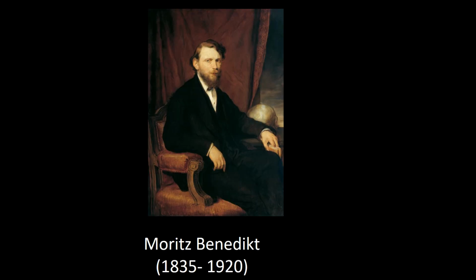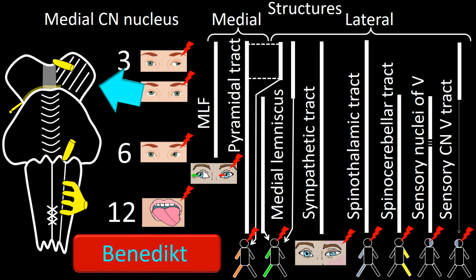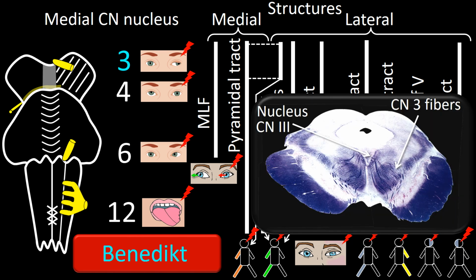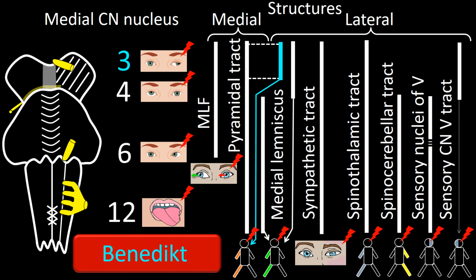The syndrome described by Benedict involves the lateral midbrain rostral region, as depicted by the red area just introduced. It involves the third cranial nerve fibers that fan laterally from the medially located third cranial nerve nucleus. It spares the NLF but involves the pyramidal tract, the medial lemniscus, and the red nucleus. Other structures that may be involved in this syndrome are the central sympathetic tract, spinothalamic tract, and the ascending cranial nerve 5 sensory fibers after their crossing. Benedict syndrome may also involve the crossed superior cerebellar fibers.